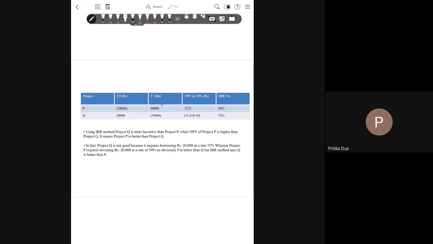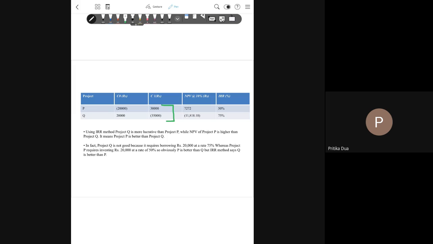So here, with project P there is a cash outflow followed by a cash inflow. So this is a lending project from the firm's perspective. You are putting in some money in a proposal and you are getting return.